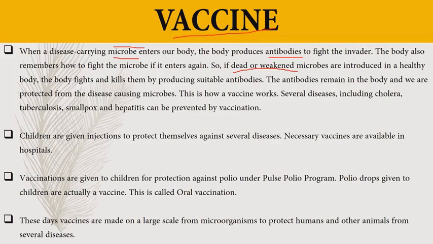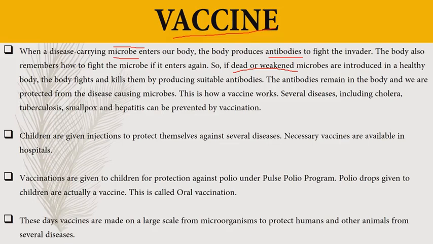So dead and weak microbes are entered into our body, the healthy body, and the body starts to fight, producing suitable antibodies. Now these antibodies will remain in our body and protect us from disease causing microbes. So this is how any vaccine works.